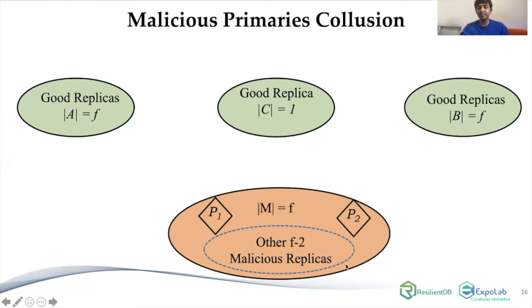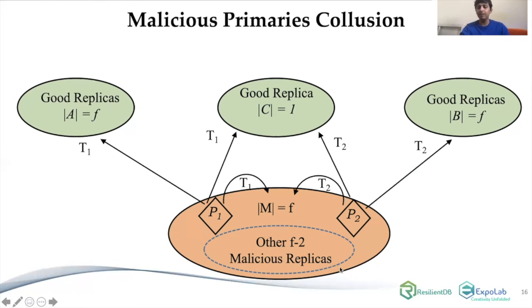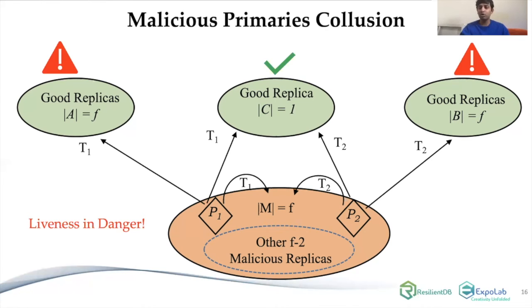And now what we see is that P1 sends the transaction T1 to replicas in A and C and to all the malicious replicas. And P2 sends transaction T2 to replicas in B and C and to all the malicious replicas. Note that P1 did not send T1 to replicas in B, and P2 did not send T2 to replicas in A. So replicas in M can execute both transactions, and the replica in C can do it too; they both reply to the client, but replicas in A and B are stuck.